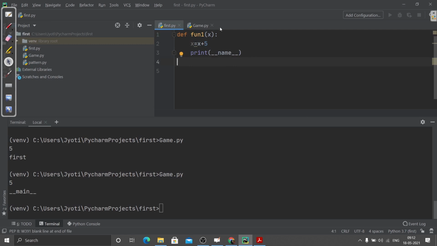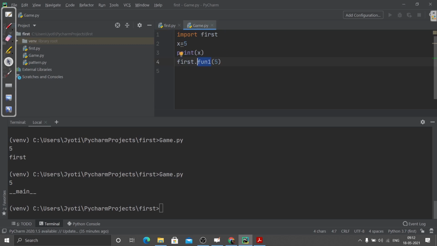This function will be executed only when it is called. As I have imported this module, now I will call this function. First I am specifying the module name, and then inside that module name I'm calling the function.